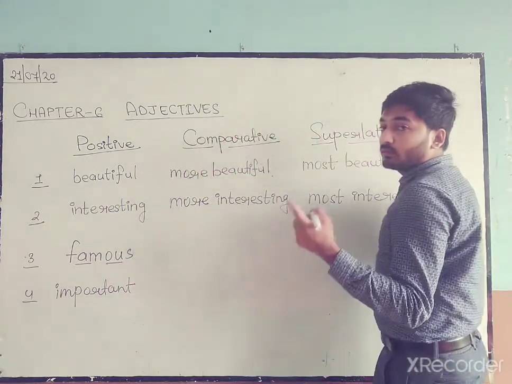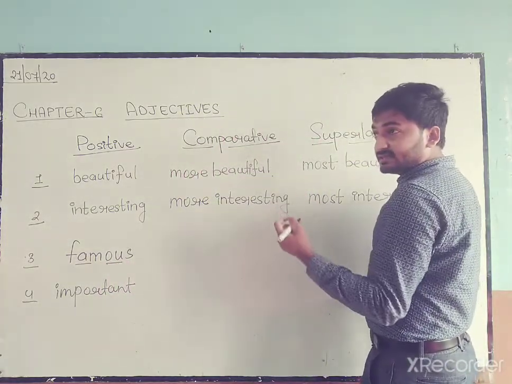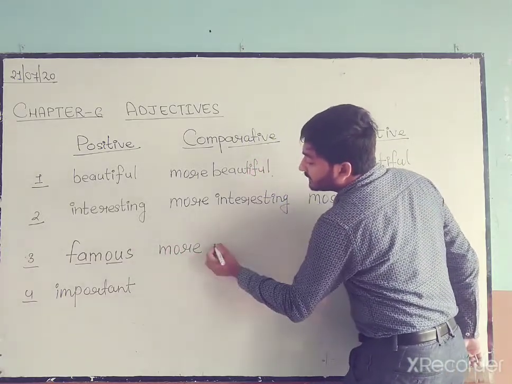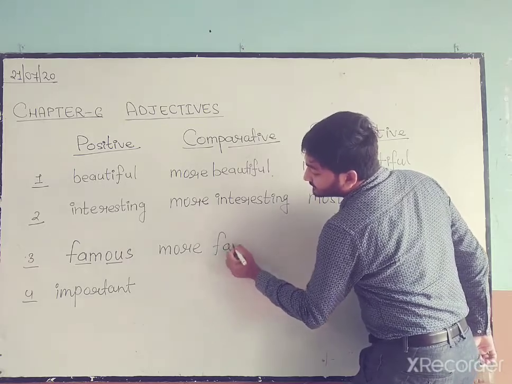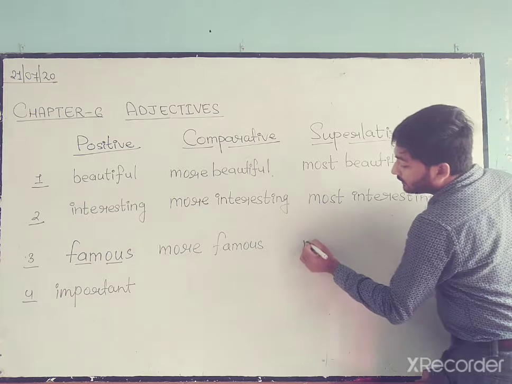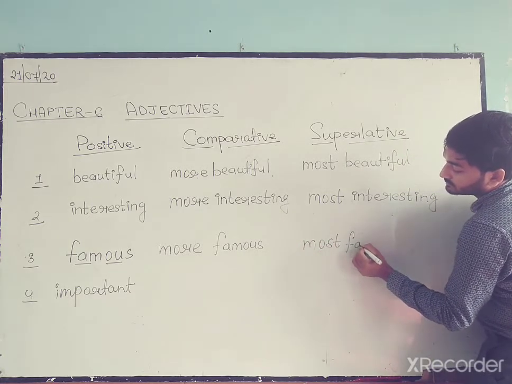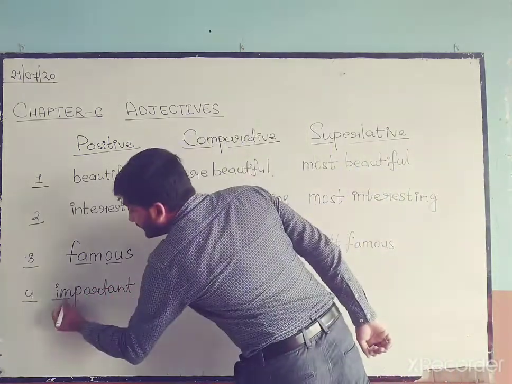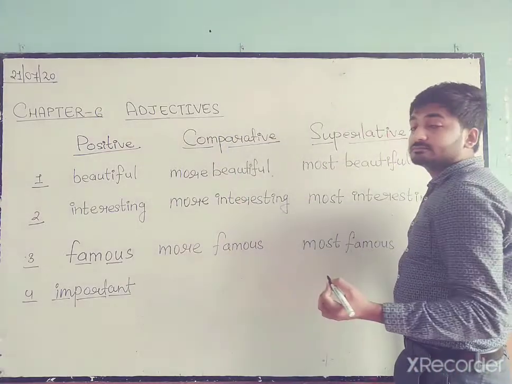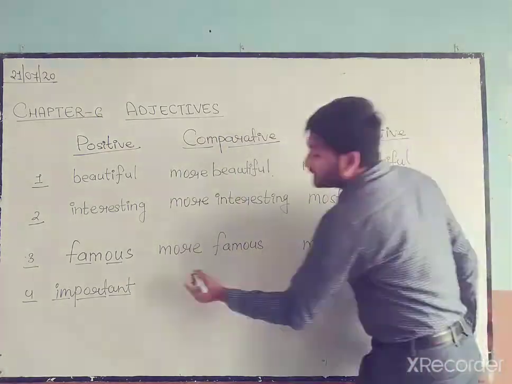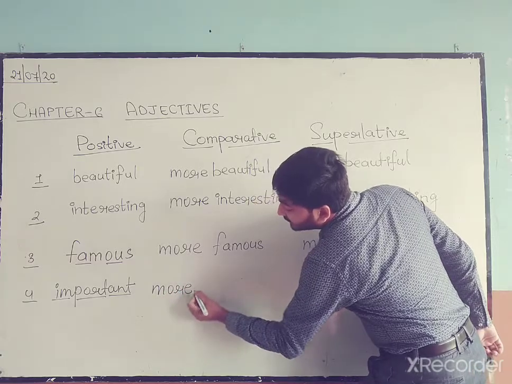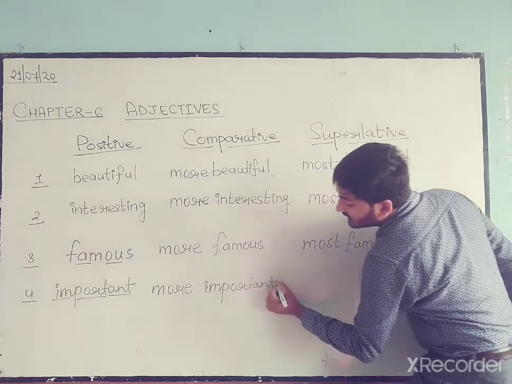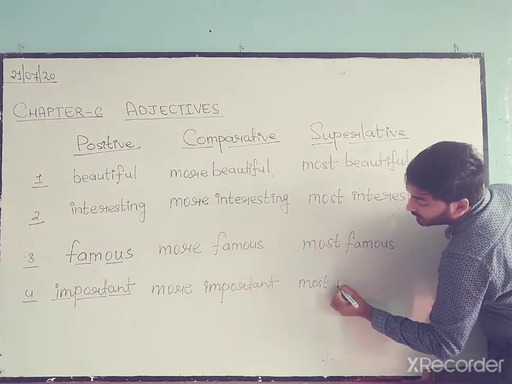Yes. Now read the word famous. Famous. Okay, the U sound and the A sound. That means two syllables. So more famous and most famous. Yes. Important. Important, three syllables, three vowel sounds. That means we have to add more. More important and most important.